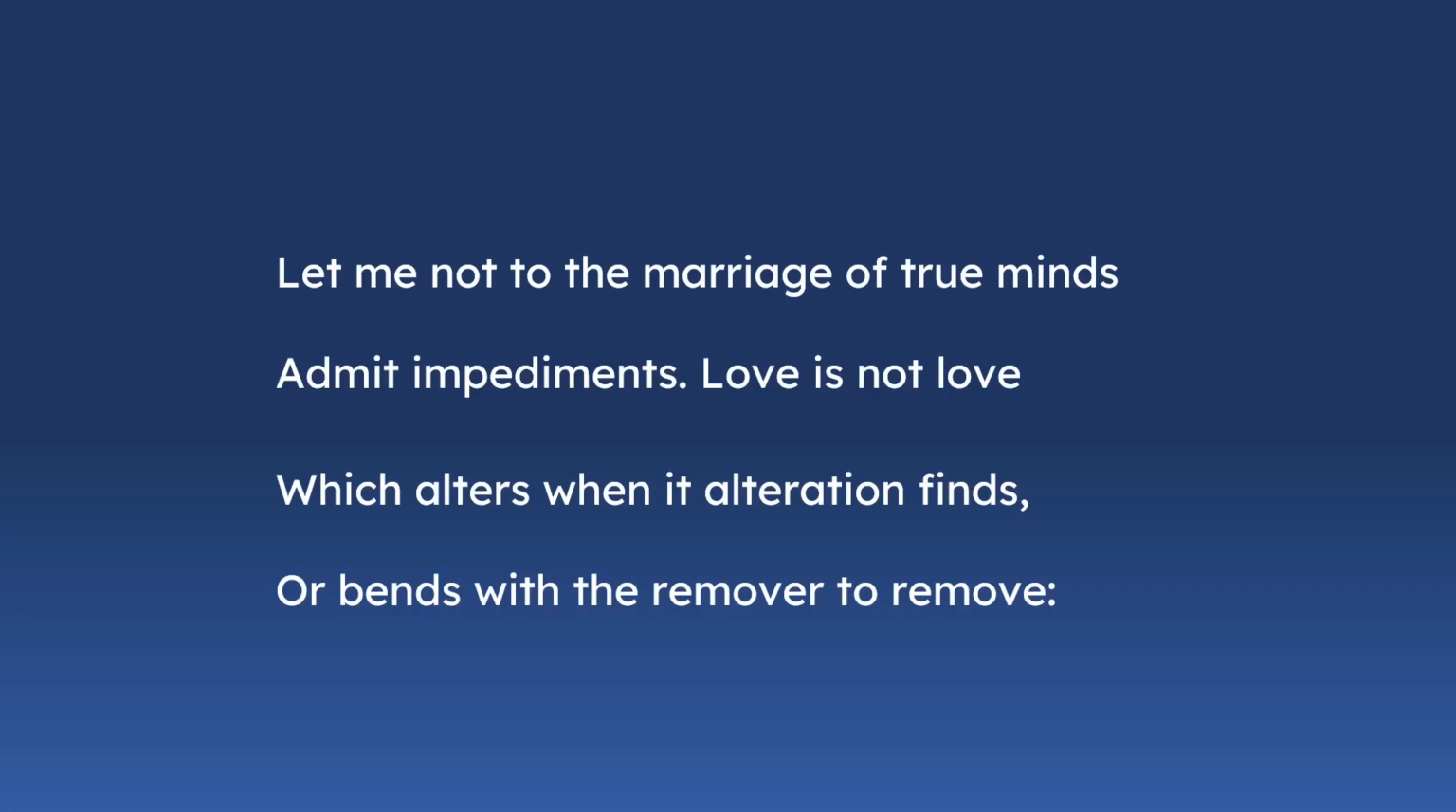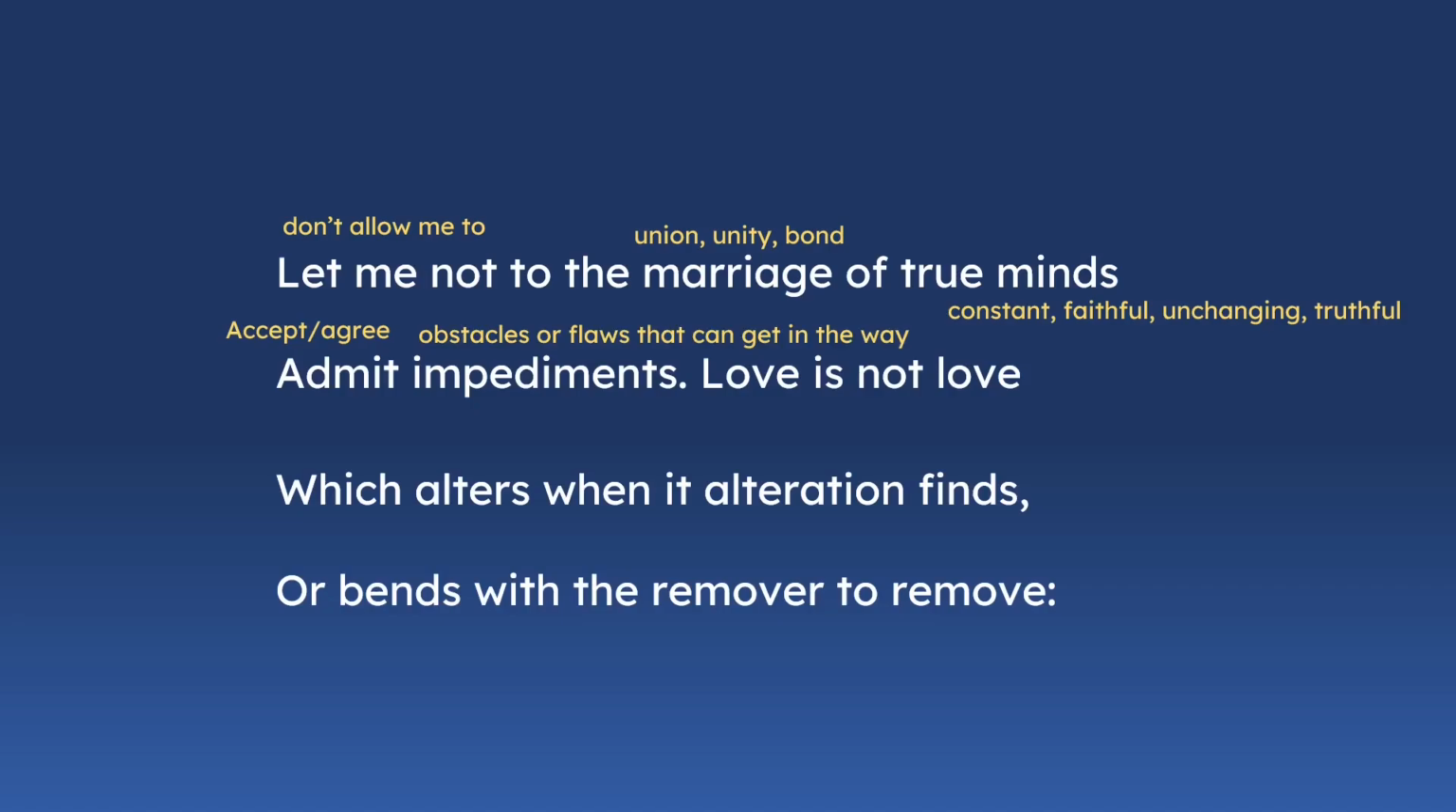Let's look at what certain words mean to try and get a better understanding of the poem. So here in line 1, let me not means don't allow me to. Marriage shows a union, unity, a bond. True minds means constant, faithful, unchanging, truthful. Admit means accept or agree. Impediments means obstacles or flaws that can get in the way of something.